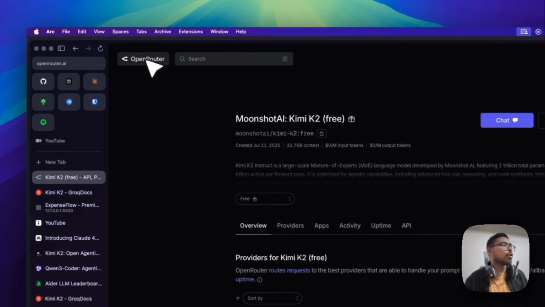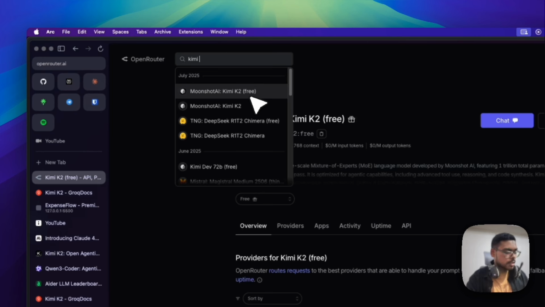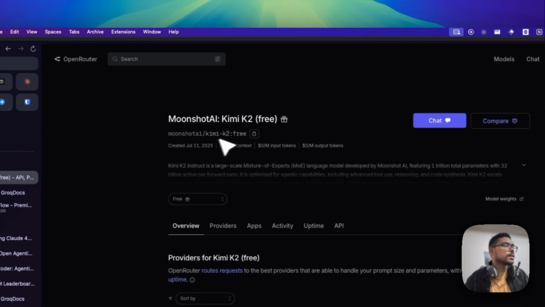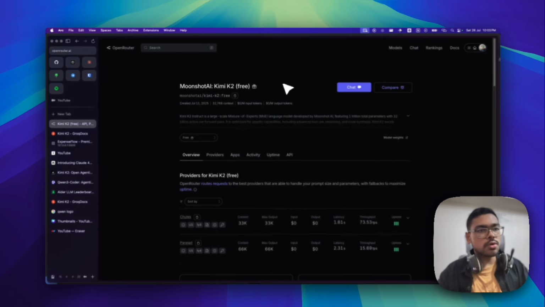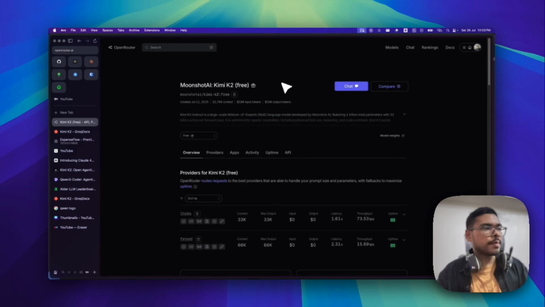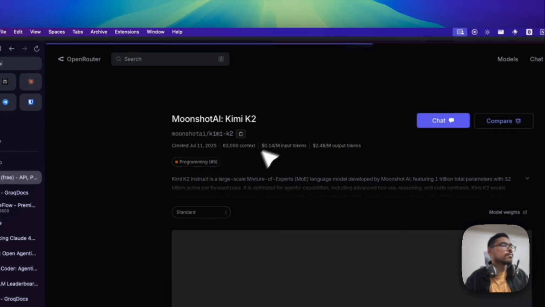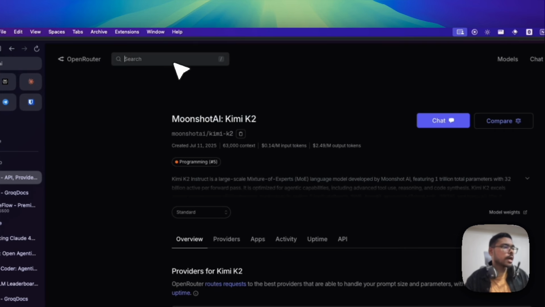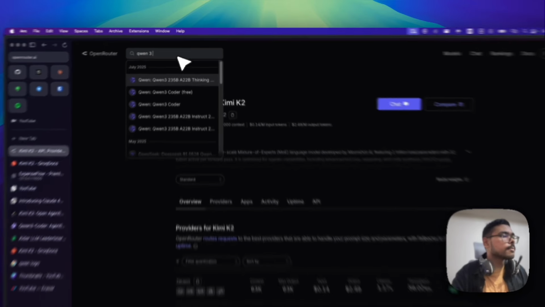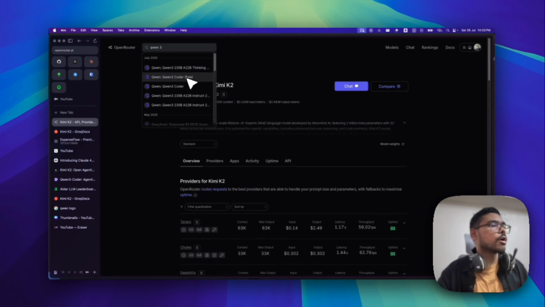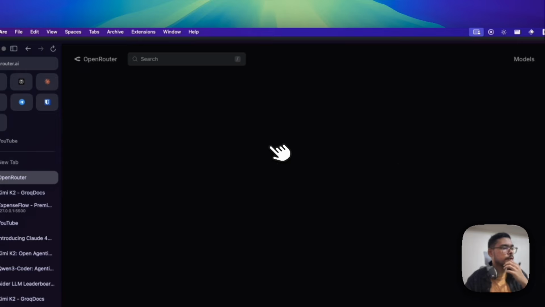Yeah, you can go to the OpenRouter website and just search Kimi K2. You can see the free model is there, Moonshot Kimi K2 free, but the free ones have rate limits, so you can go with the paid ones. There is Kimi K2, the paid one, and it also has Qwen3 coder, so you get the free model as well as the Qwen3 coder paid models.